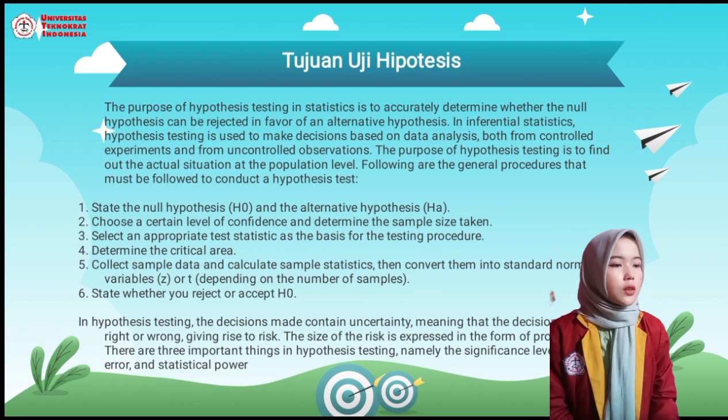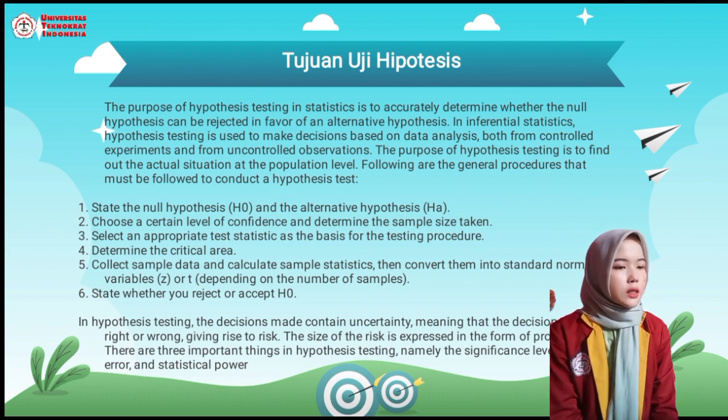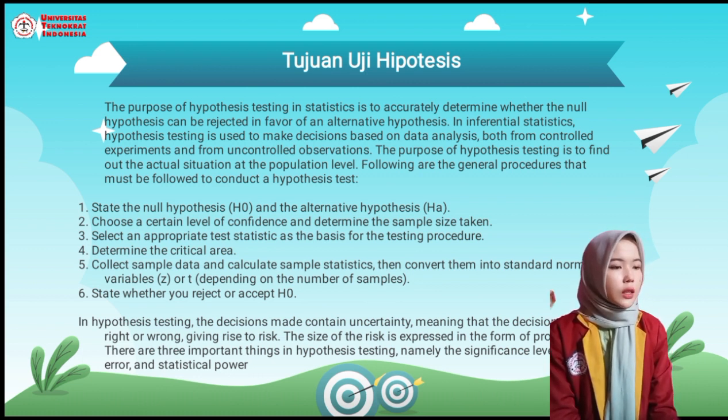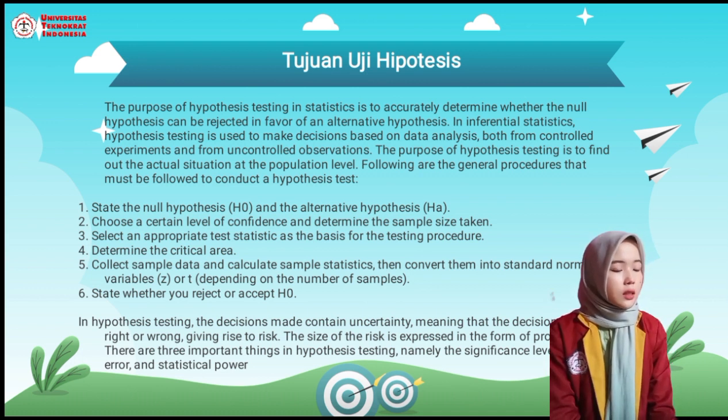Following are the general procedures that must be followed to conduct a hypothesis test. 1. State the null hypothesis and the alternative hypothesis. 2. Choose a certain level of confidence and determine the sample size taken. 3. Select and determine the statistic as a basis for the testing procedure. 4. Determine the critical area. 5. Collect sample data and calculate sample statistics.